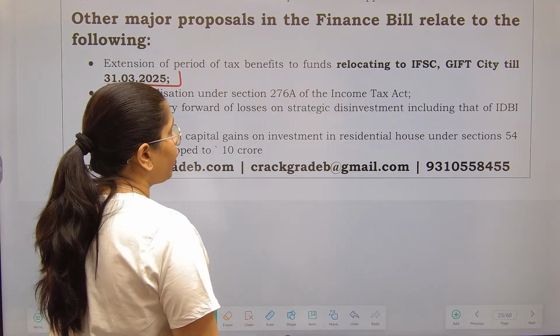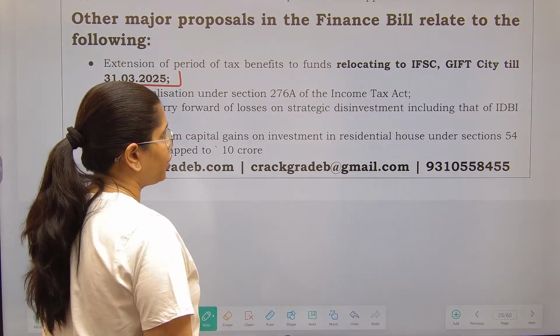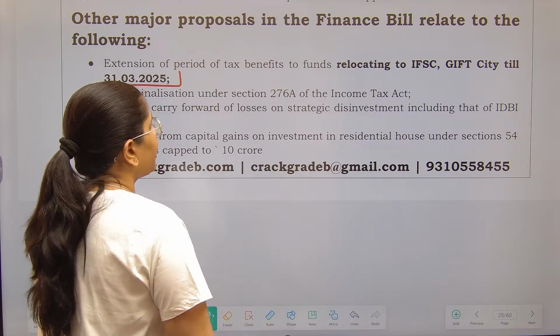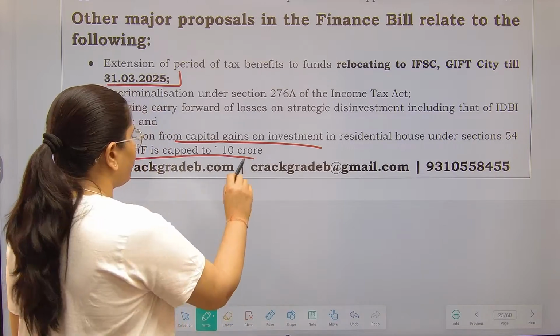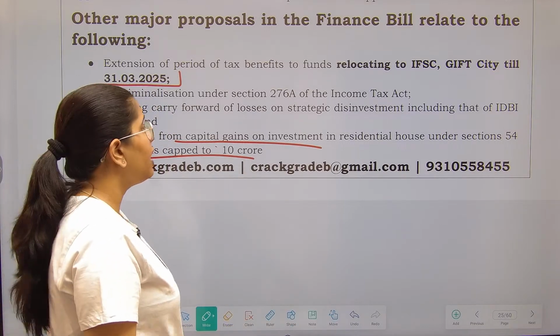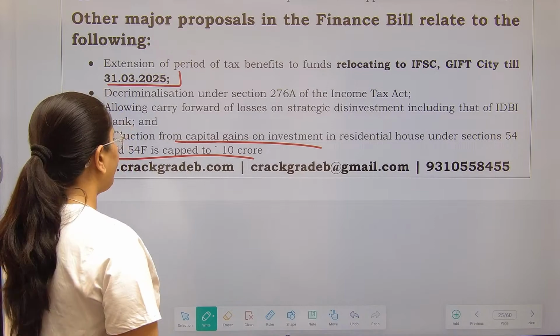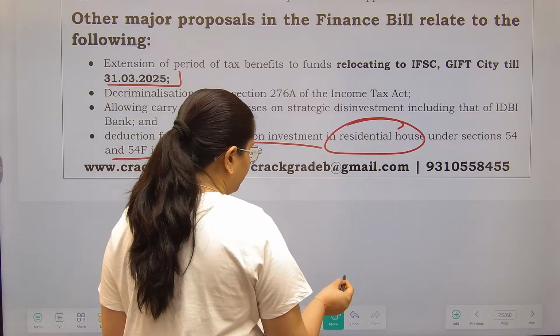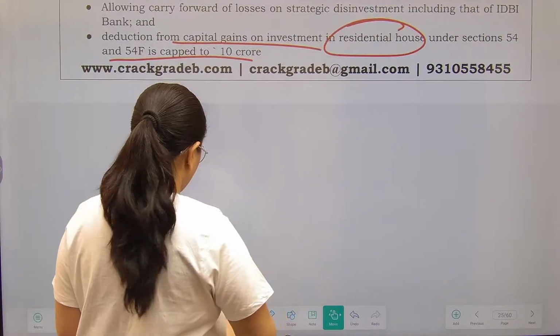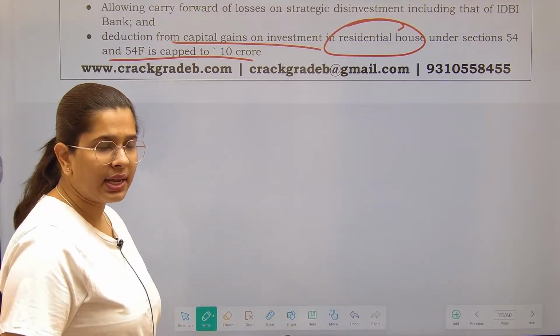Allowing carry forward of losses, decriminalization, not very important for you. Deduction from capital gain on investment in residential houses under section 54F is capped to 10 crores. So what happens is, suppose you understand the thing under capital gain. What happens under capital gain?